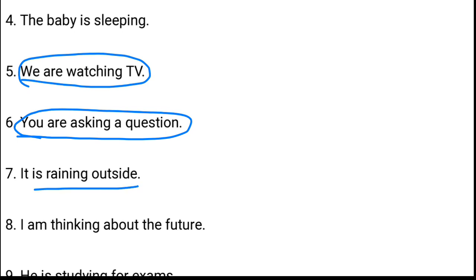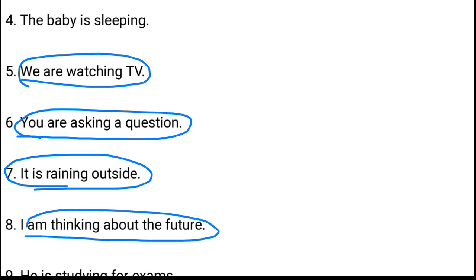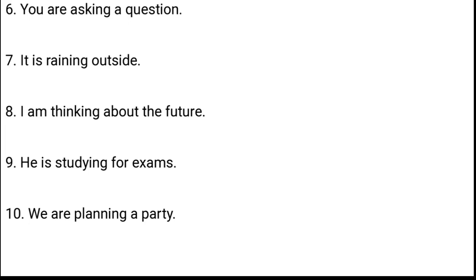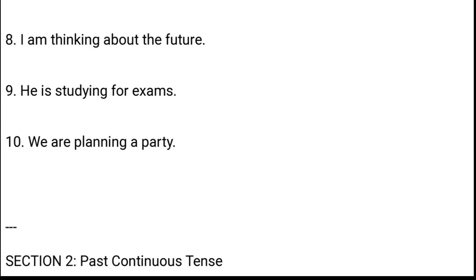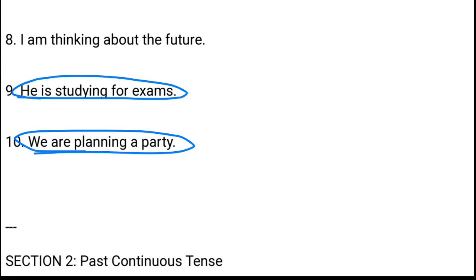Okay, it is raining outside. It means that raining तो हो रही है, but it is raining, अभी चल रही है right now. Clear? I'm thinking about the future. मैं future के बारे में सोच रहा हूँ. He is studying for exams or we are planning a party. जो भी है बस simple यही है यार. You must have only the knowledge of what you are doing right now. For example, during the action taking place, you are doing something.